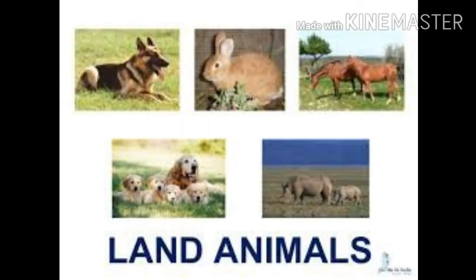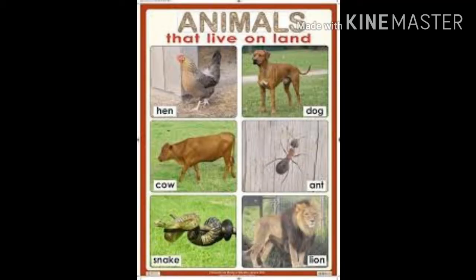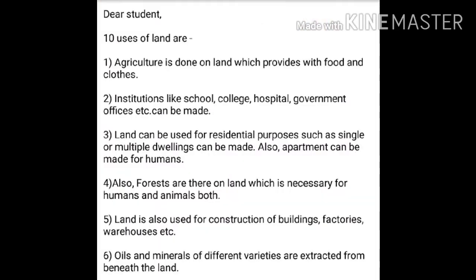All terrestrial animals, including man, live on the land. Read the uses of land. Agriculture is done on land, which provides us with food and clothes. All types of institutions like schools, colleges, hospitals, government offices, etc. can be made on land.